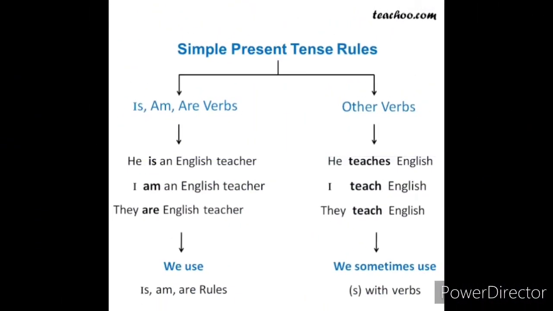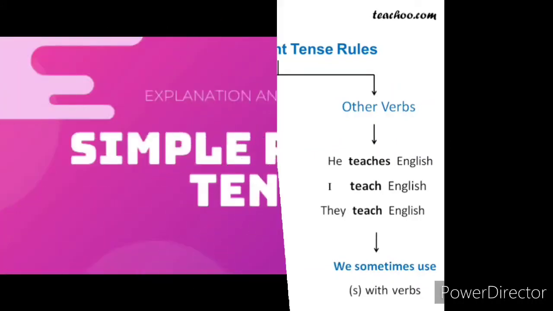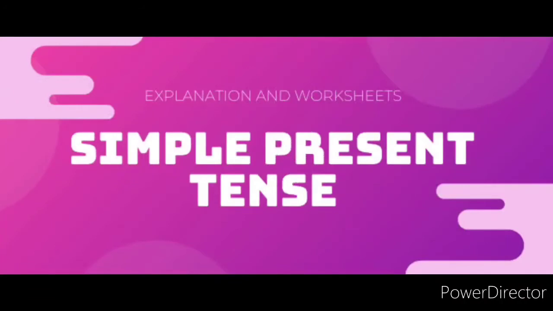Let's see some examples for the be form of verbs in simple present tense. He is an English teacher. With other verbs, he teaches English. I am an English teacher. I teach English. They are English teachers. With other verbs, they teach English. We use is, am, are rules, and we sometimes use other verbs. So children, that's all from the simple present tense.